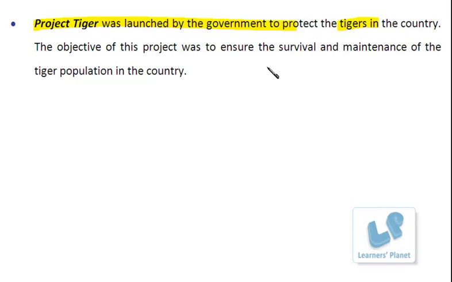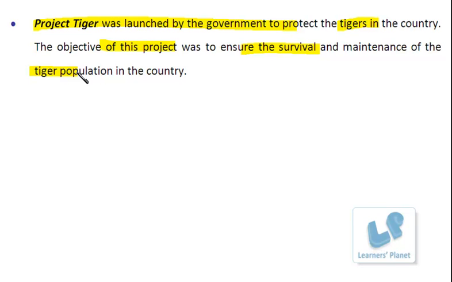Of course, the main objective was to ensure the survival and the maintenance of the tiger population in our country. It was observed that the number of tigers was declining at a very rapid rate, and just to prevent this decline, this action was taken by the government.